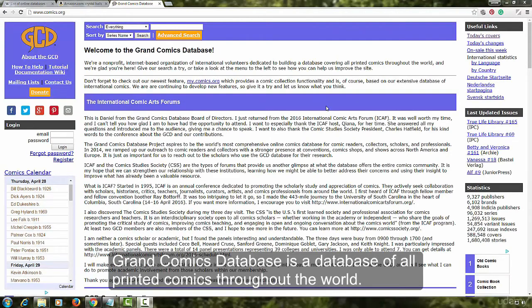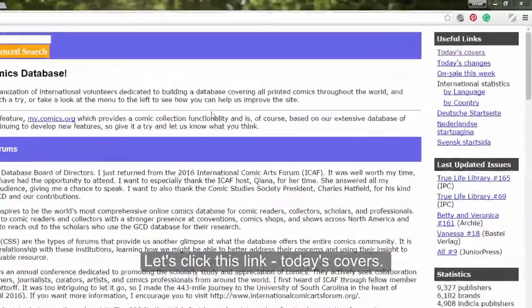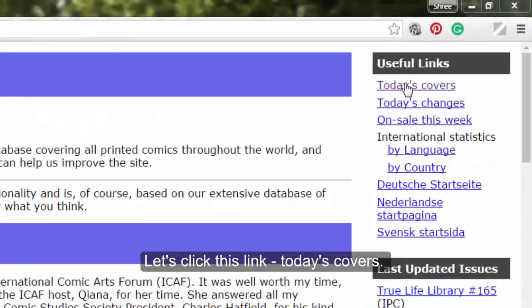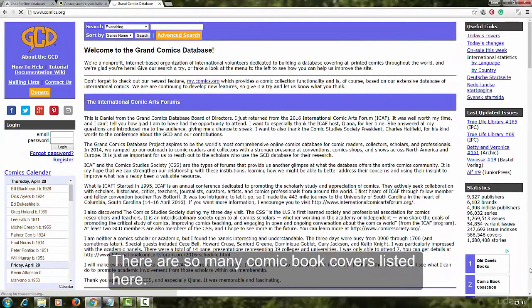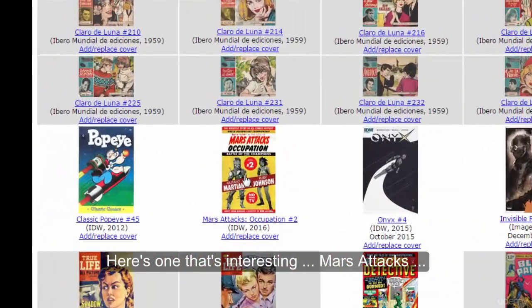Grand Comics database is a database of all printed comics throughout the world. There's a lot of material here. Let's click on this link. Today's covers. There are so many comic book covers listed here. Here's one that's interesting.